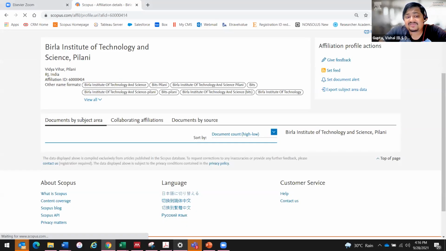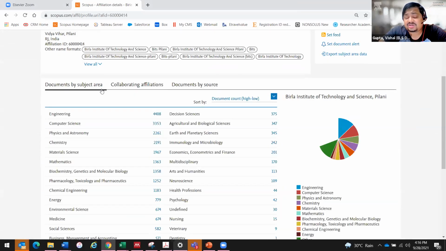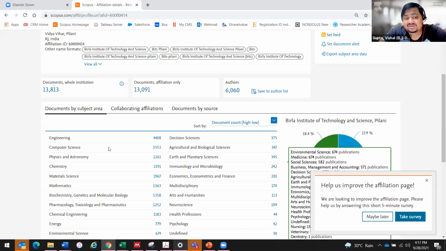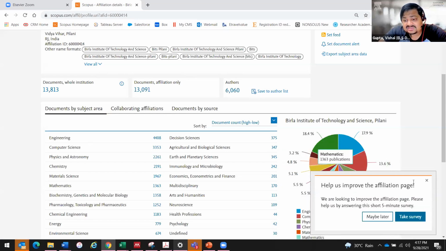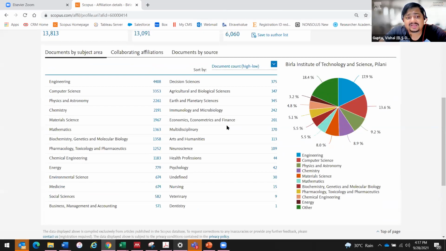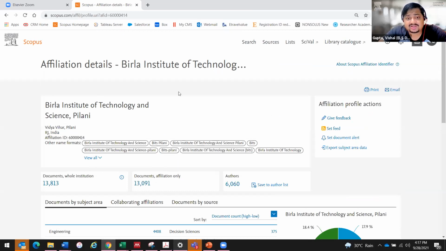Now I can easily find out how many documents your institute has published, how many authors have contributed, which are the collaborating institutes, and which are the subject areas that you publish in, with all their numbers. So you know a lot of information about a particular institute as well.